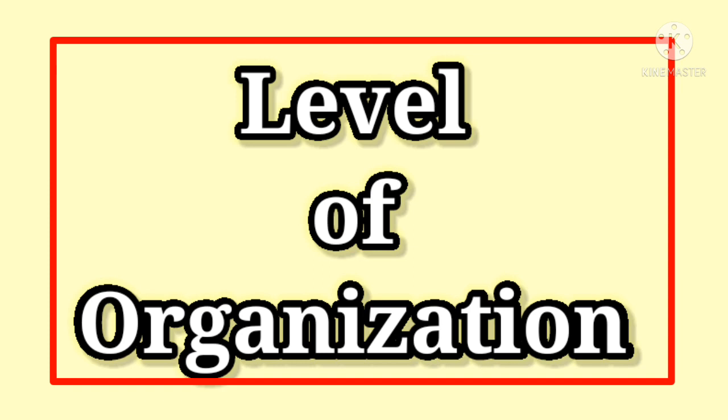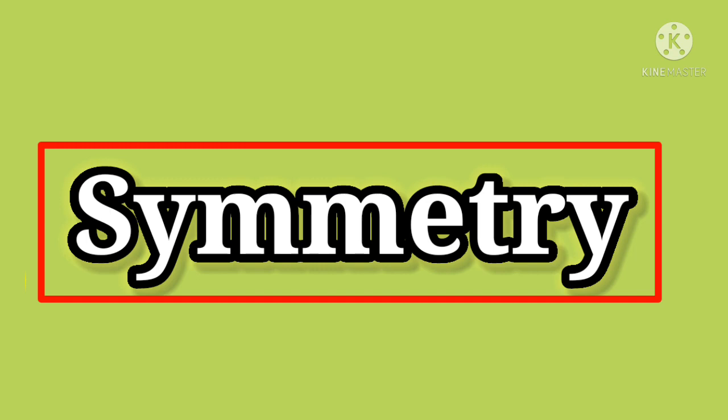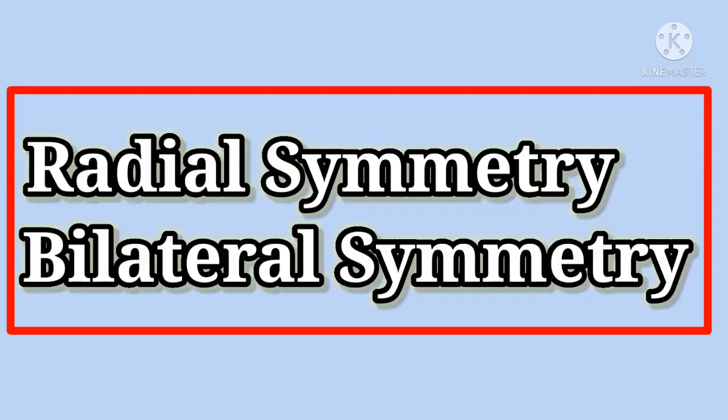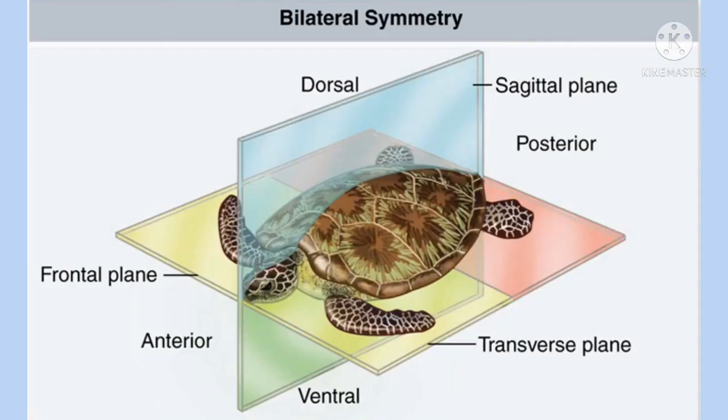Clear? Second one, symmetry. It is the plane of arrangement of body parts. There are two types of symmetry: radial symmetry and bilateral symmetry. The first one, radial symmetry. The body parts are arranged around the central axis. Example, Hydra.